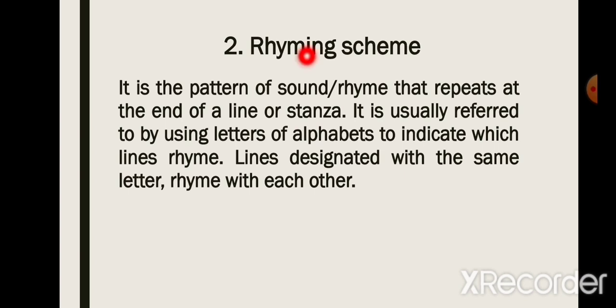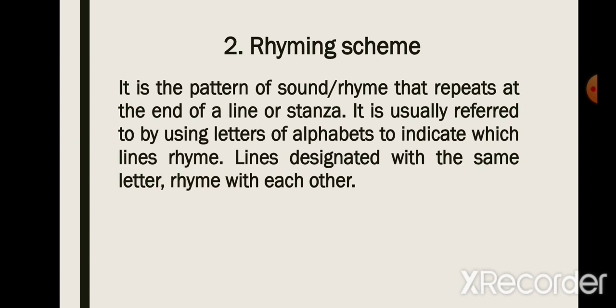Now let's look at the second device, the rhyming scheme. Rhyming scheme is the pattern of sound or rhyme that repeats at the end of a line or stanza. It is usually referred to by using letters of the alphabet to indicate which lines rhyme. Lines designated with the same letter rhyme with each other.